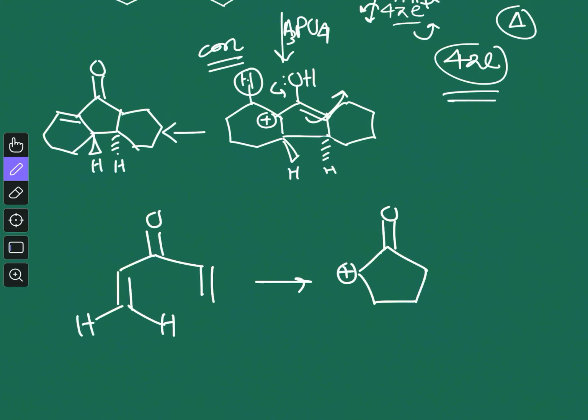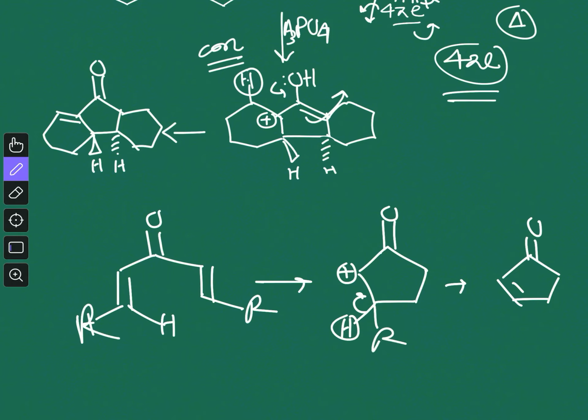And because only one option is there for the deprotonation, you will get the enone. So here the stereochemistry is not important. Even if you put an R group here, the stereochemistry is still not important, because after all you are getting a double bond, so stereochemistry is actually destroyed. So there is no question of stereochemistry.